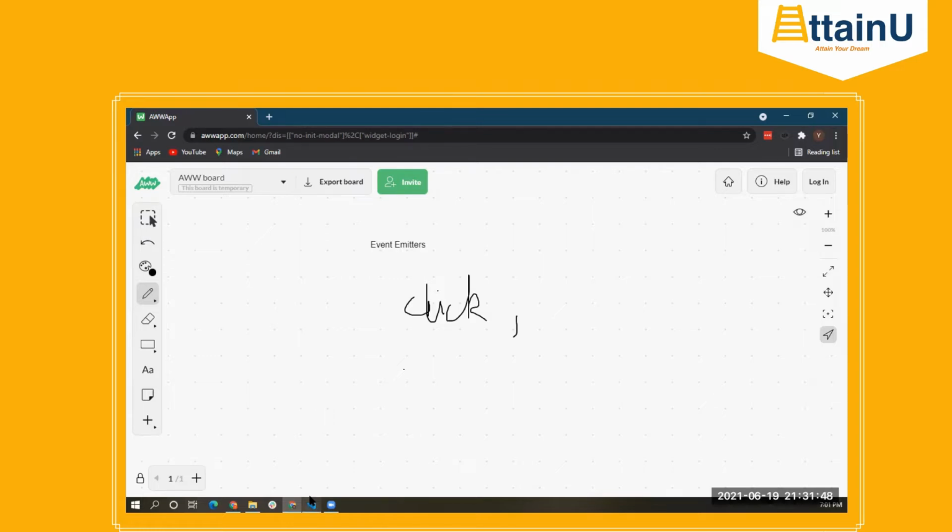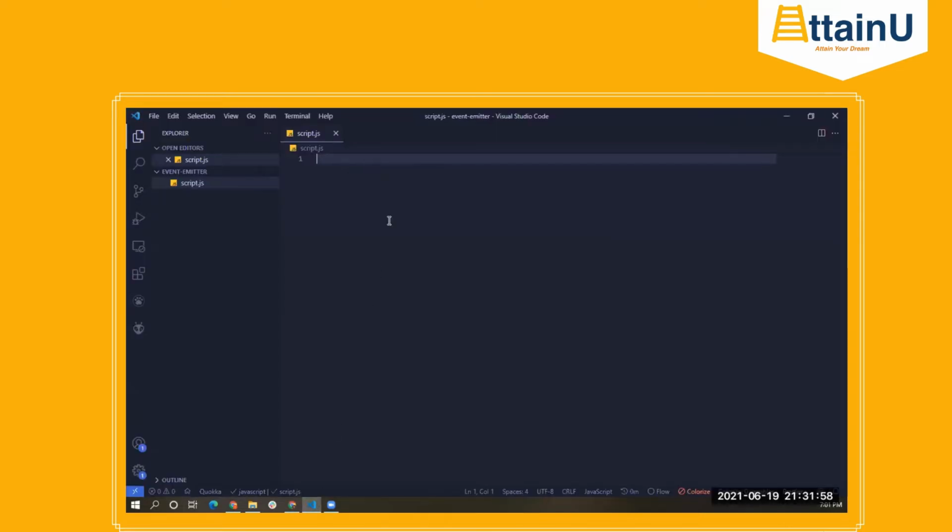So let's just look over what event emitters are through code, and then we'll try to implement one very basic example to get the idea even stronger. Okay, so we have one particular script.js ready here. So what I'll do, I'll say const, and we have to first import it, right?